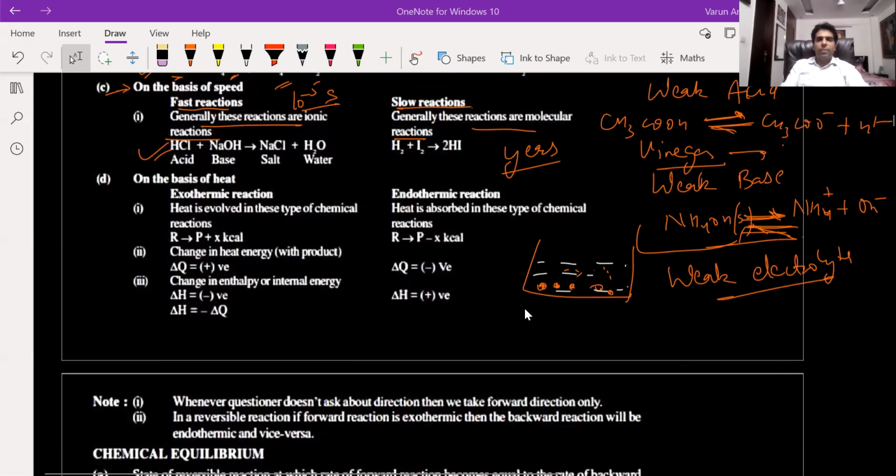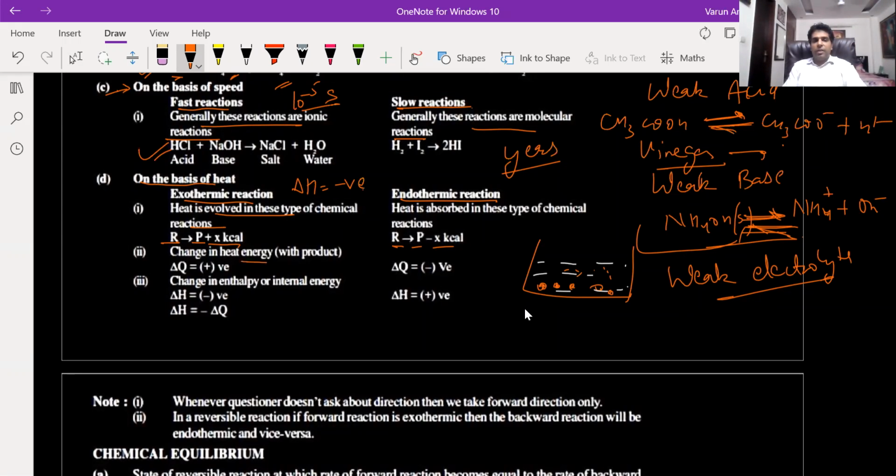Next, on the basis of heat of the reactions, they are classified as exothermic and endothermic reactions. Exothermic reactions are the ones in which the heat is liberated, so delta H is negative. Suppose R is my reactant, that is giving me P product and some amount of heat is released. So exothermic reactions are the ones in which the heat is released, and endothermic reactions are the ones in which the heat is absorbed.